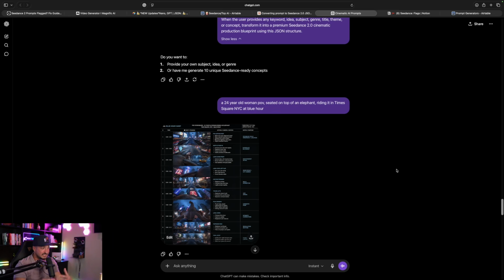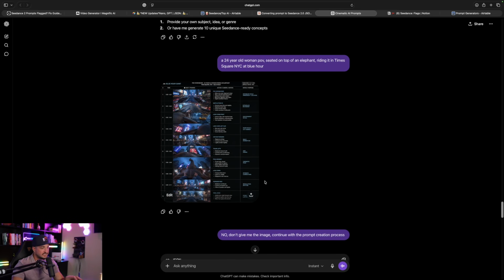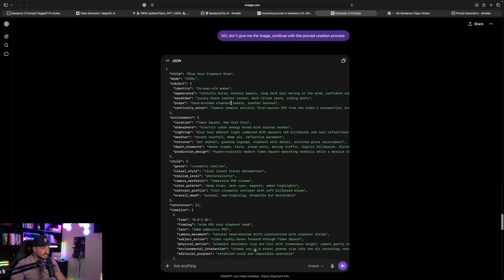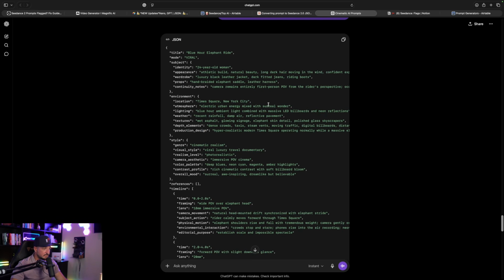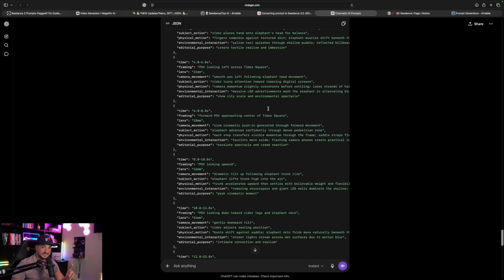So, I mean, listen, it got the concept right, but since images are built into the chat, I had to simply change this up and say, no, don't give me the image, continue with the prompt creation process. So if that happens to you, just rest assured, you can fix it just by simply saying something like this. And immediately, this is the awesome prompt it gives me. Pretty good, pretty detailed, and it's going to be that multi-shot style prompt. And a couple variations of this video, they all did a really good job.